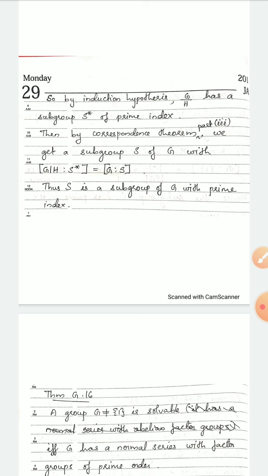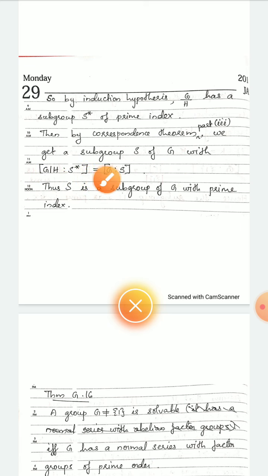Then by the correspondence theorem, part 3, the index of G star over S star is equal to the index of G over S, where G star is G by K and K is a normal subgroup of G. Here, instead of G by K, we are taking G by H, where H is a normal subgroup of G, and S star is a subgroup of G by H. So the index of G by H over S star is equal to the index of G over S. By correspondence theorem part 1 we get the subgroup S of G, and we have this equality by part 3.